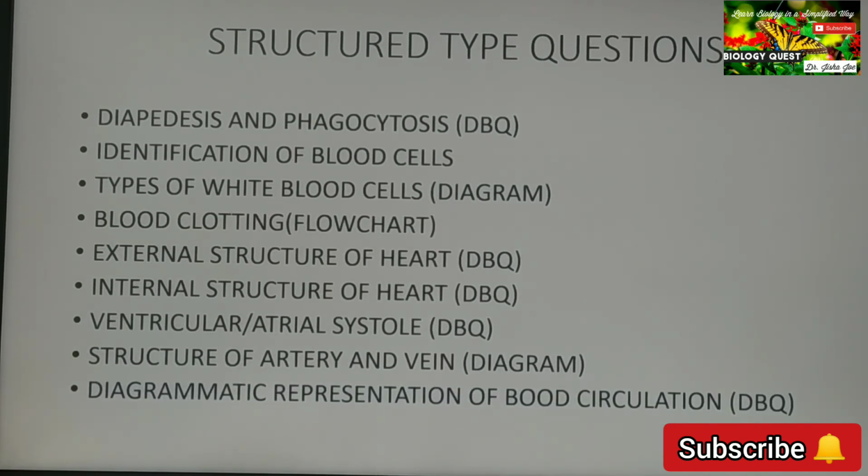Now, diagrammatic representation of the blood circulation. At the end of the chapter, there are a few questions, similar type of questions given in the review part. You can see a few questions like this, that is the diagrammatic representation of blood circulation. It is very easy to answer this question. Only thing is that you should study for a few minutes. You should study carefully the schematic representation, and then it is very easy. The question will be to label the different vessels that are shown there. Okay, to label the different vessels.